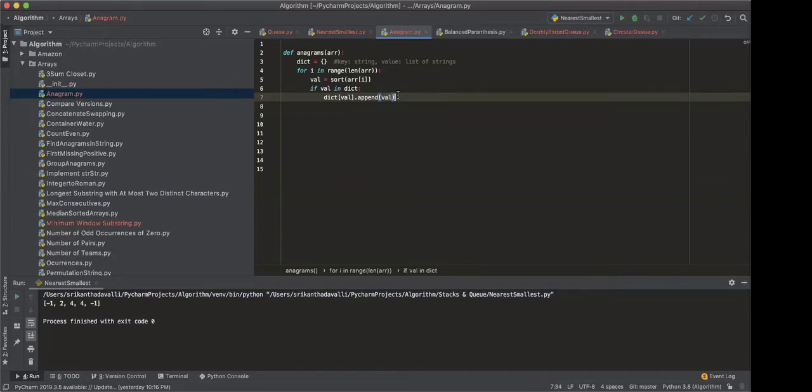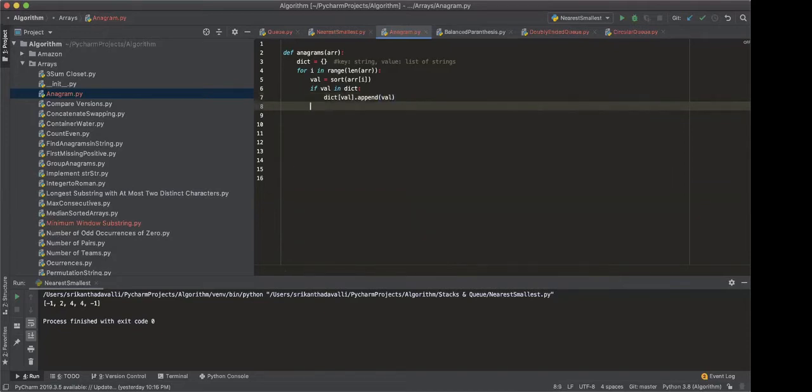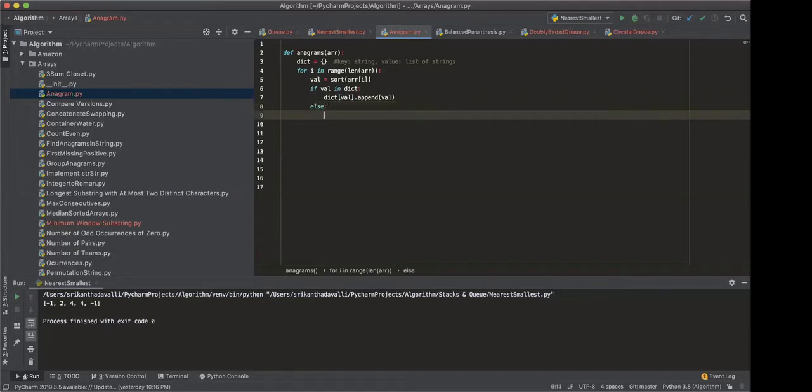Let's see. Look, if the value does not exist, it means you have to create a new entry in the dictionary, right? If it's not there, then you have to make a new entry into the dictionary. Why are you appending val into the data? What is the actual string? The actual string is ARFI, right? If you keep on appending the val, you will keep on having the same string itself, because it's a sorted version.